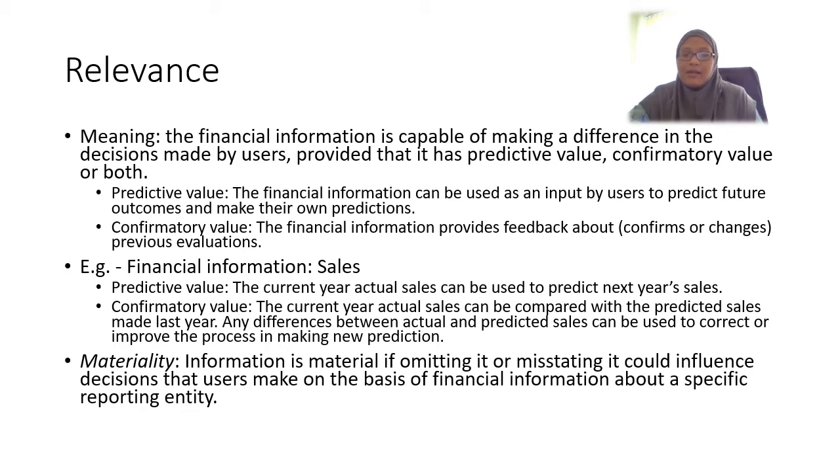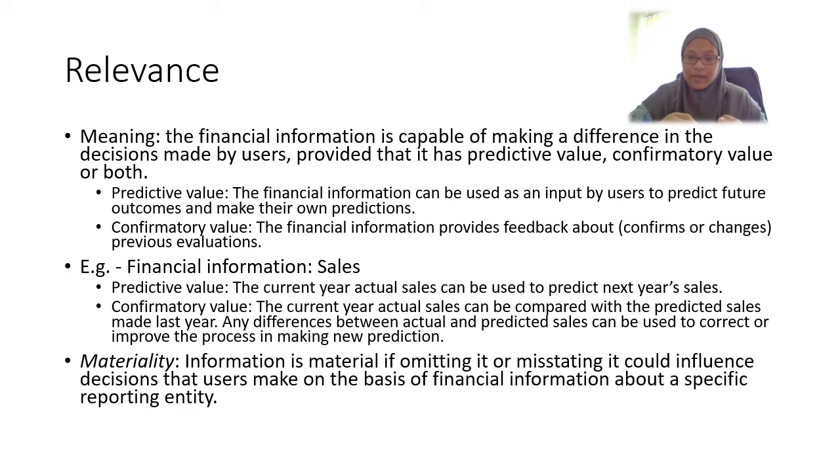The actual sales of this year can be compared with the predicted sales that we made last year. Before the beginning of the year, we make a prediction of this year's sales, right? Then at the end of the year, we get the amount for actual sales.